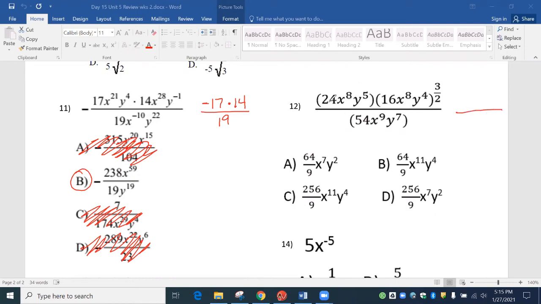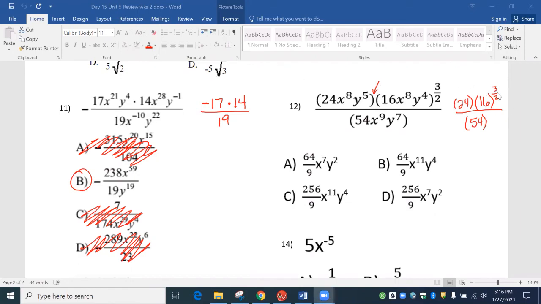Now, this time we got parentheses. So 24 is in parentheses. Now, anytime you have parentheses, you look, is there an exponent right here? No, so we're good. We got another big number. It's in parentheses. Because it's in parentheses, is there an exponent right there? Yes, you have to keep that exponent. And then we got 54 on the bottom in parentheses. Is there an exponent right there? No. This is what we're typing into our calculator.